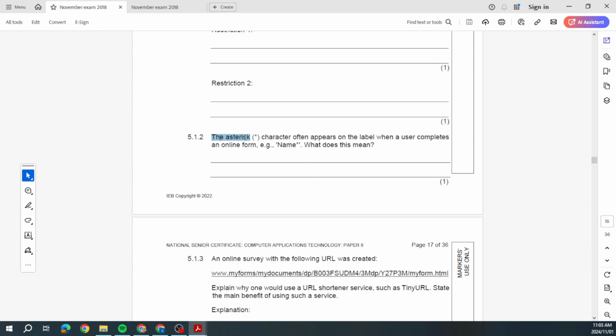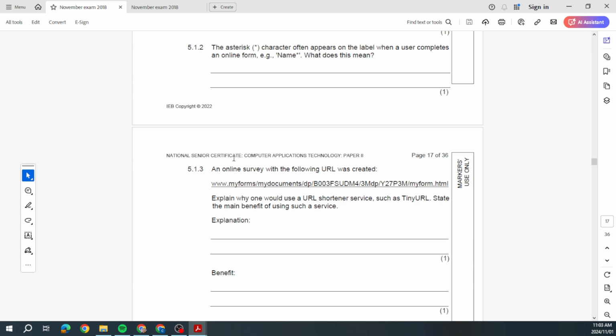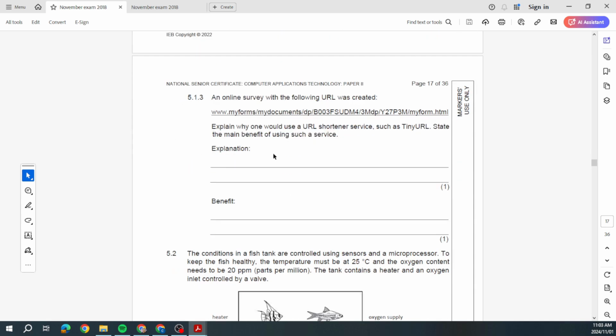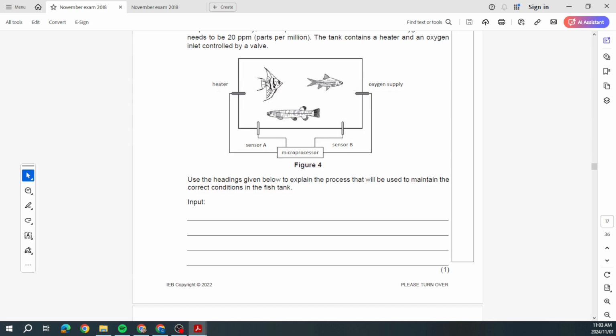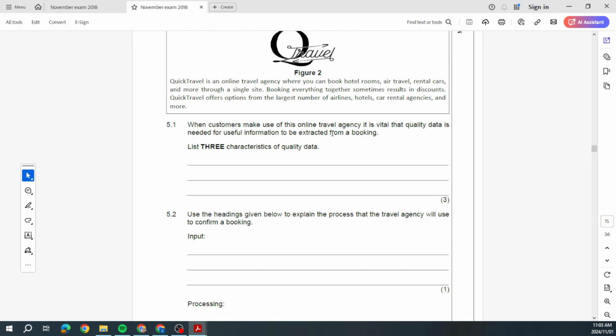Yeah, the asterisk character often appears on the label when a user completes an online form. What does that mean? Usually it means that it's a required field that they have to actually enter. Okay? Then an online survey. Can you see? Questionnaires, online surveys. This is one that comes up often. Let me just have a look at.